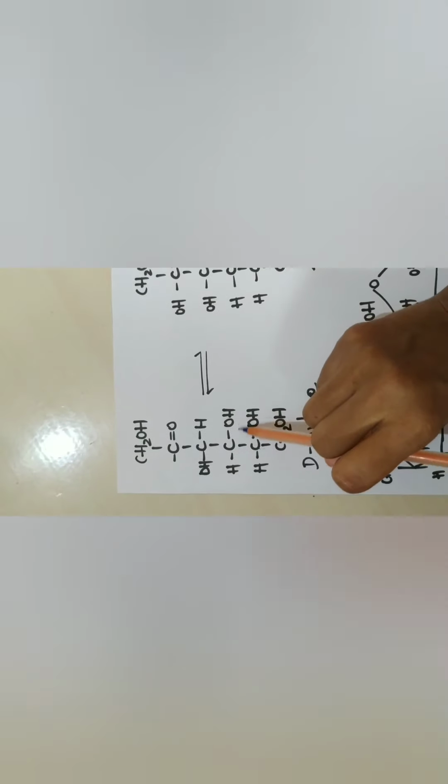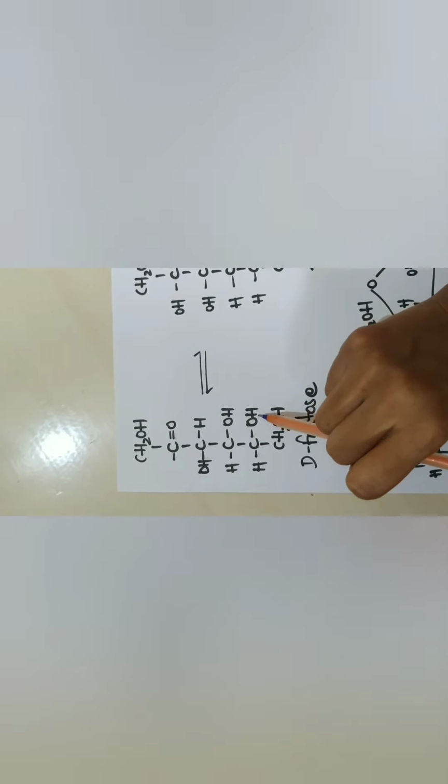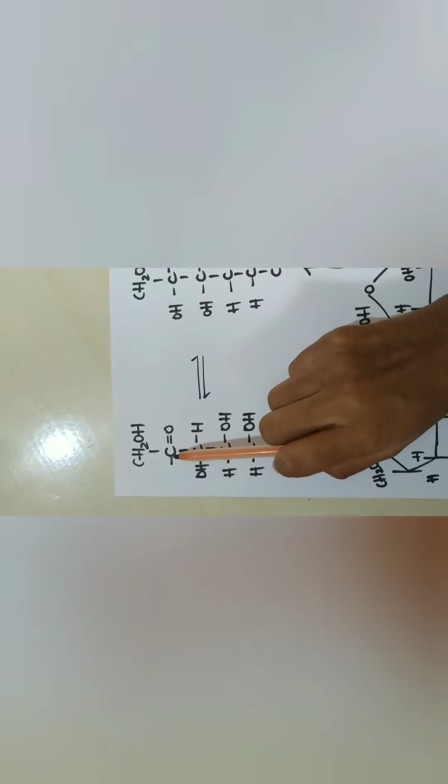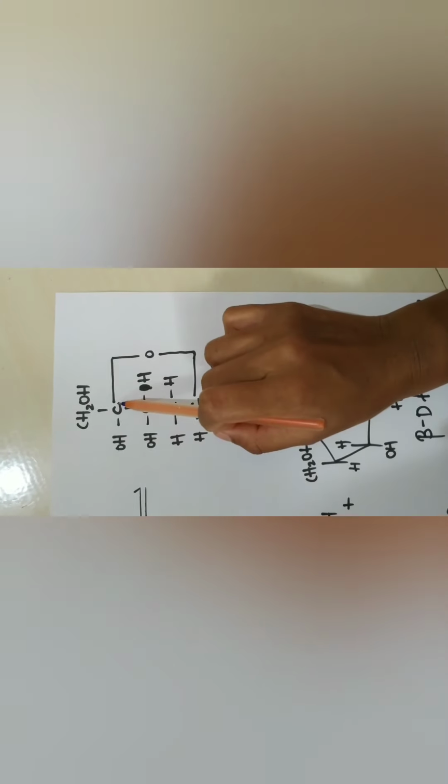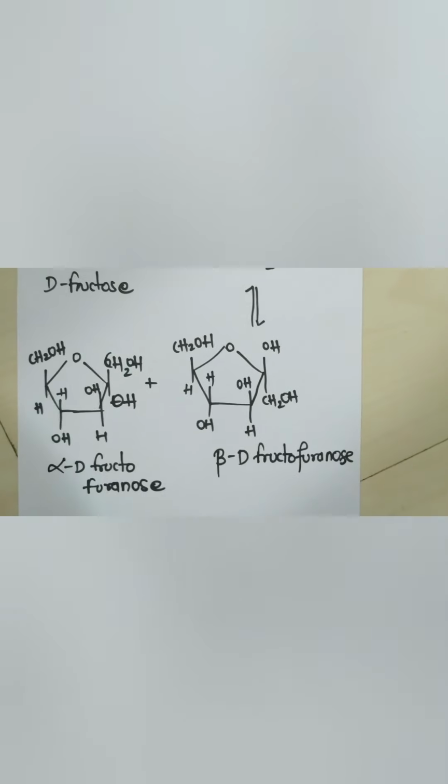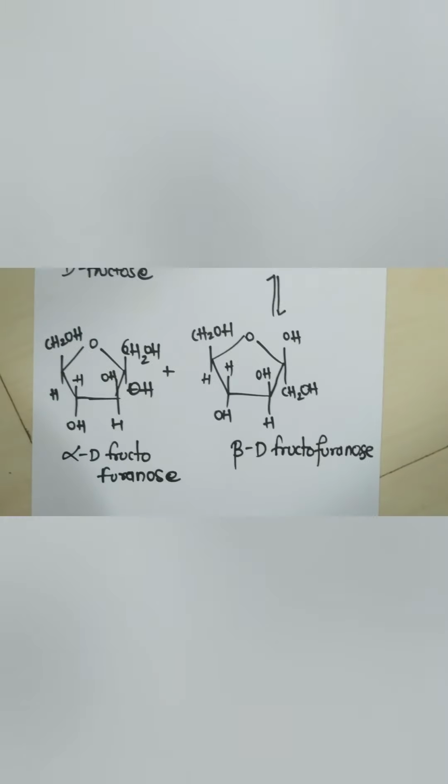And the OH group of the fifth carbon atom will attach to the second carbon atom, and the structure will look like this. In the formation of the Haworth projection, the 3D structure looks like this.